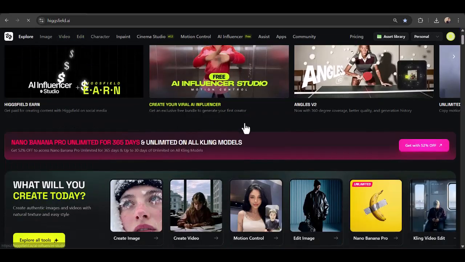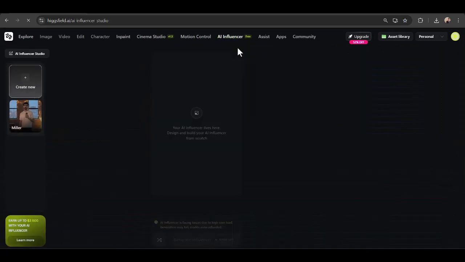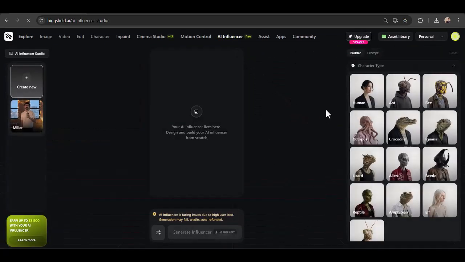All right, in this video, I'm going to show you the Influencer Studio. Here, you can explore a brand new feature that was just launched. The AI Influencer Studio lets you create a unique AI character with over 90 configurable parameters to customize every detail of their look and identity. You can bring them to life with motion control. It's a completely new way to create content, whether you want something hyper-realistic, stylized, unconventional, or totally original. This character is completely yours.